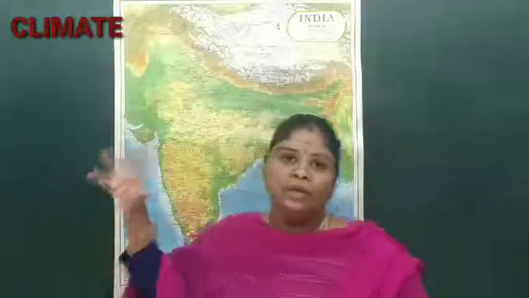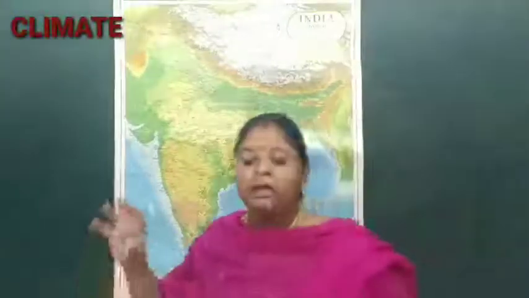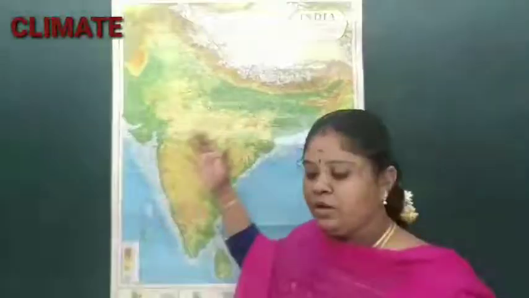Another one is the western cyclone disturbances. These western cyclone disturbances occur in the Mediterranean region, where you can find the westward flowing of air.